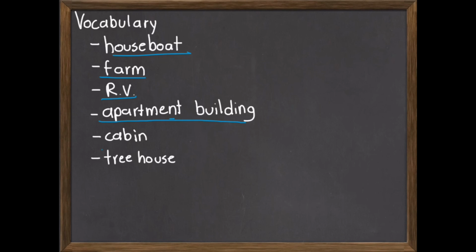A cabin can also be a house outside the city where people might go on vacation. And a tree house, well, it's a house that you build in a tree, in fact, yes. And some people live in tree houses, but normally they are built for kids to play.